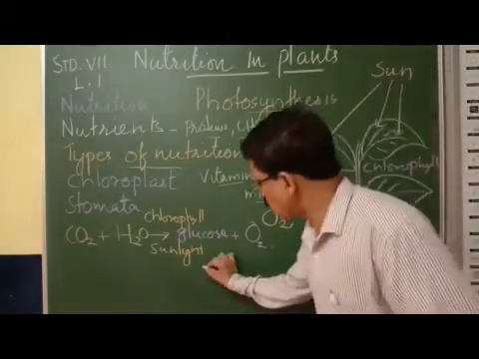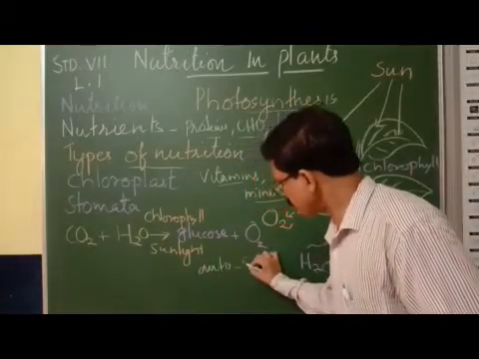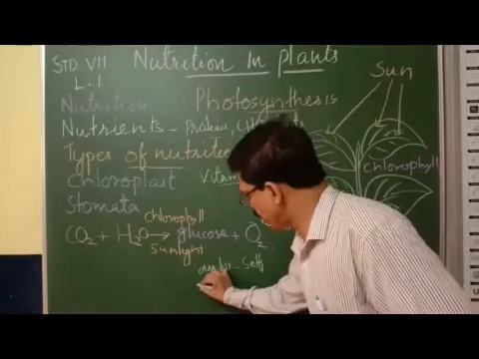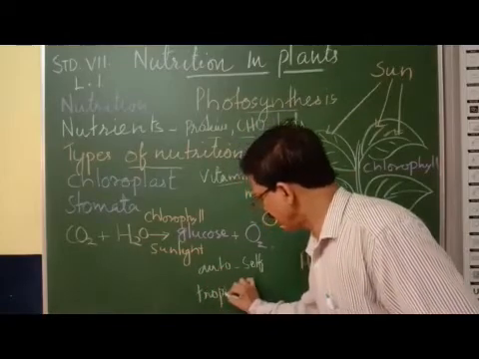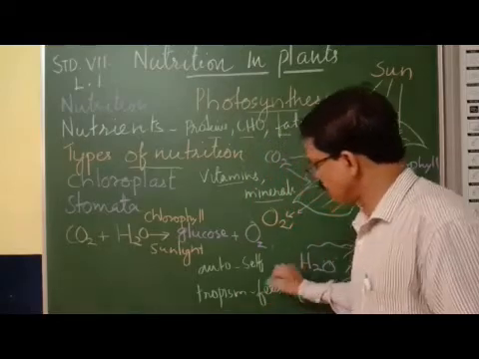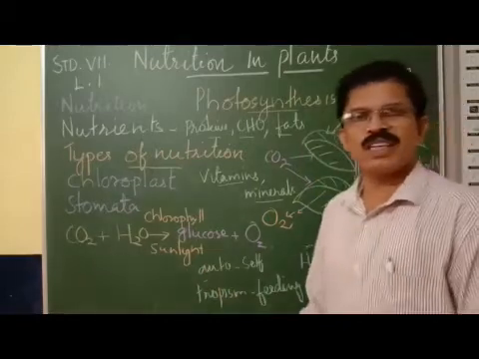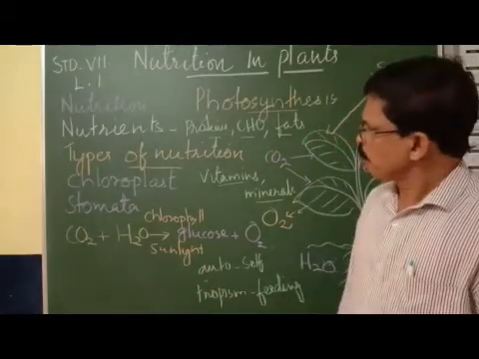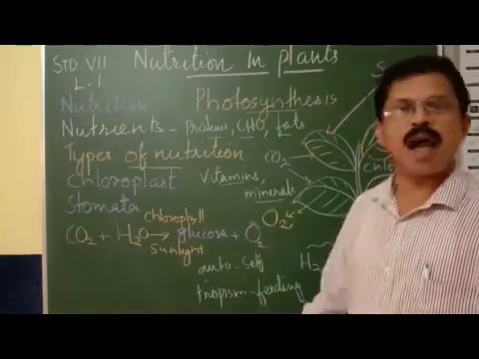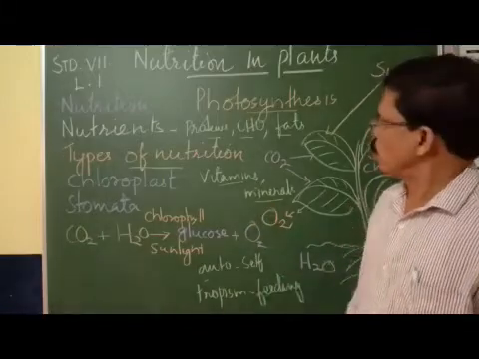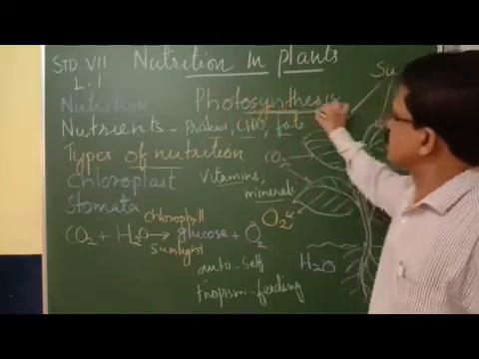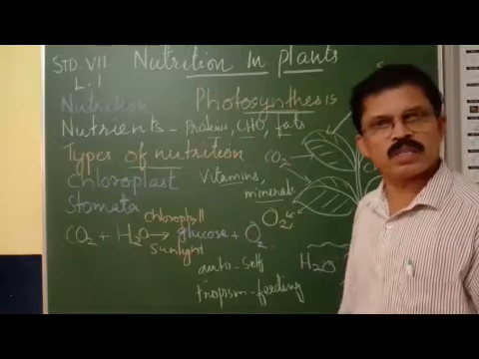What is the meaning of auto? Auto means self. Tropism means feeding. So auto feeding or self feeding, that is the meaning of autotrophic. Now the autotrophs such as green plants, cyanobacteria and certain bacteria synthesize their own food by the process of photosynthesis. Do you know what is photosynthesis?